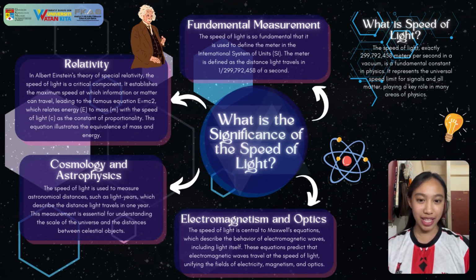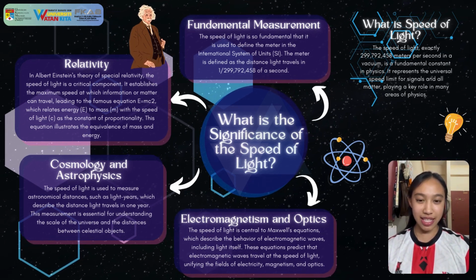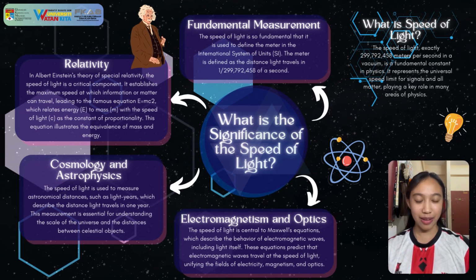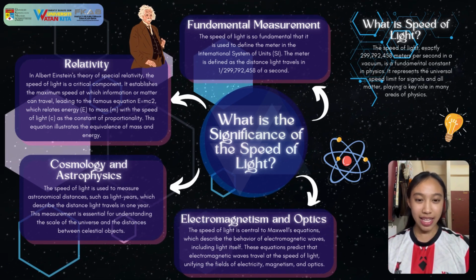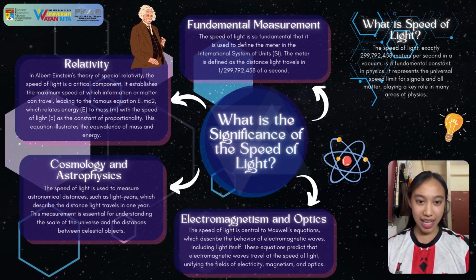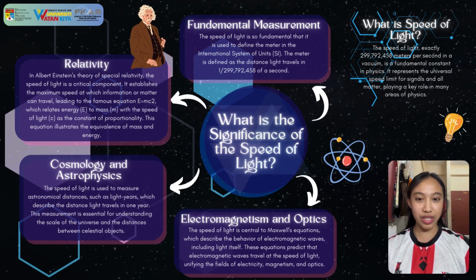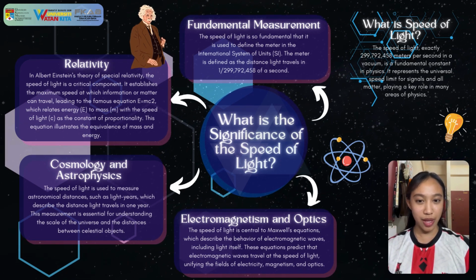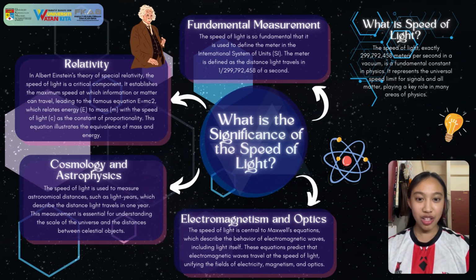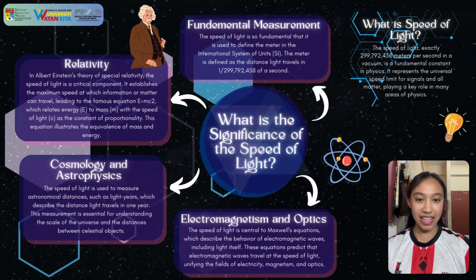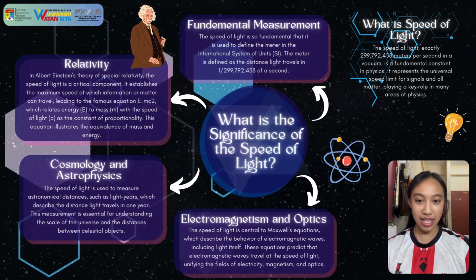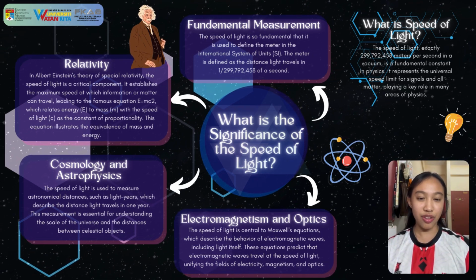The speed of light in vacuum is 299,792,458 meters per second. In electromagnetism, it connects electricity, magnetism, and light. In relativity, Einstein showed it is the fastest speed possible, leading to E equals mc squared, which links energy and mass. In cosmology, it is used to measure distant light years, helping us understand the size of the universe. And finally, in measurements, it is used to define the meter itself.